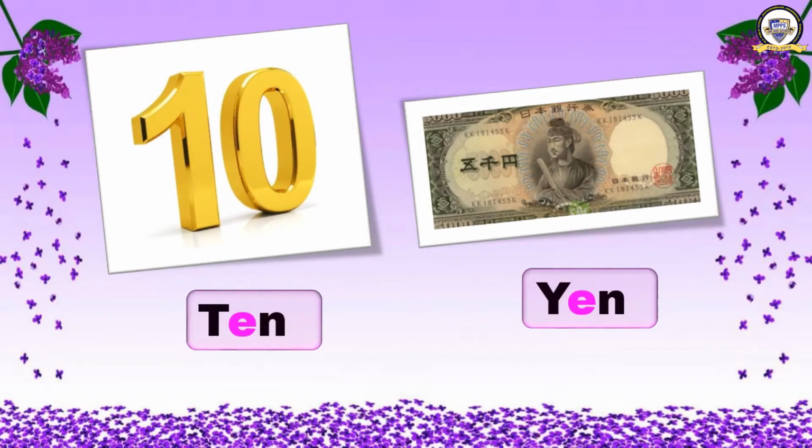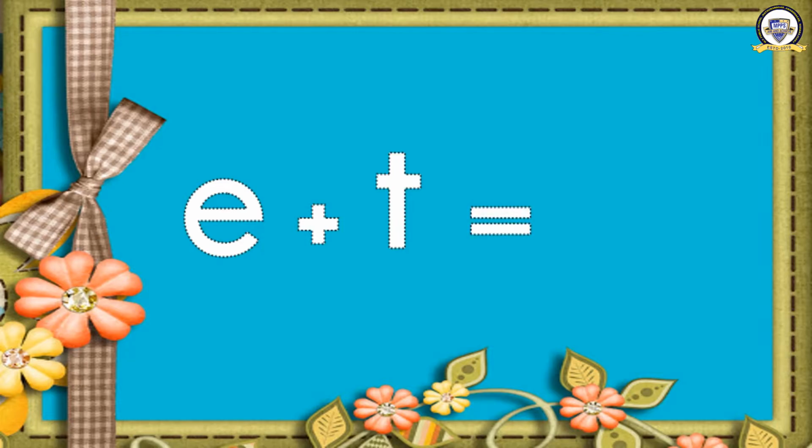Now we will learn some more E sounds, but they are not EN. They are something else. Let us see what are they. They are E plus T. E plus T is equal to ET.